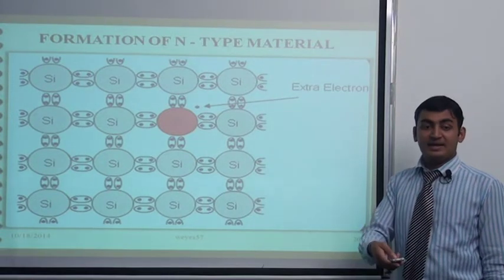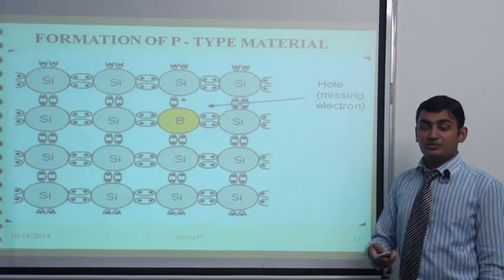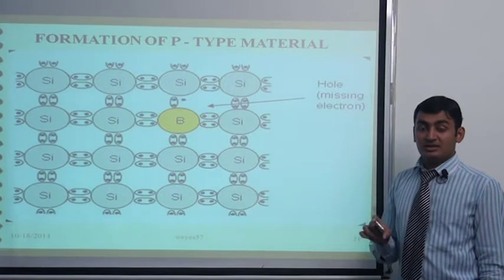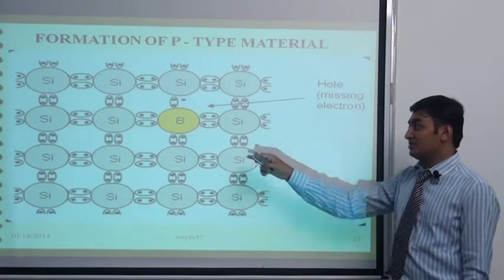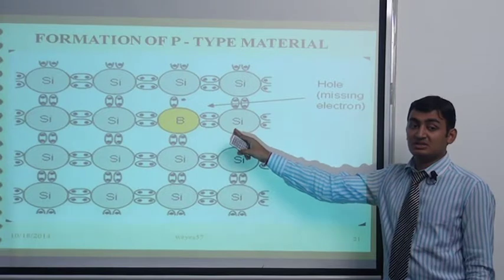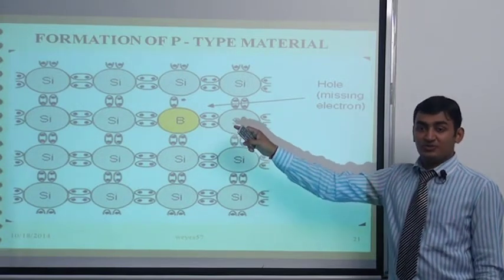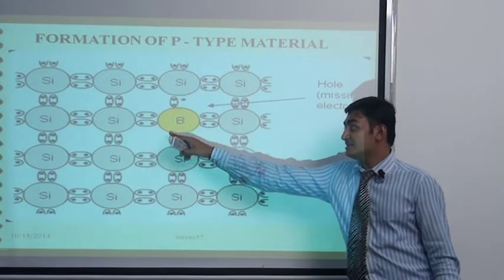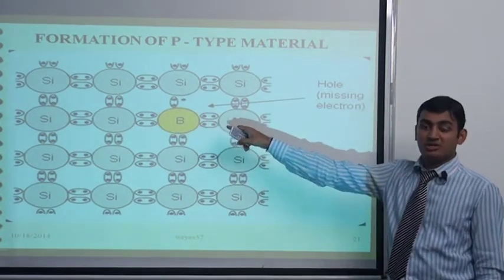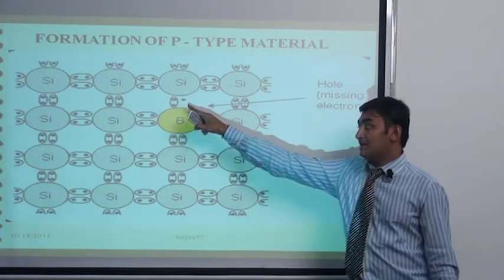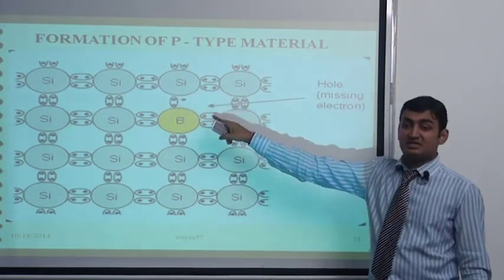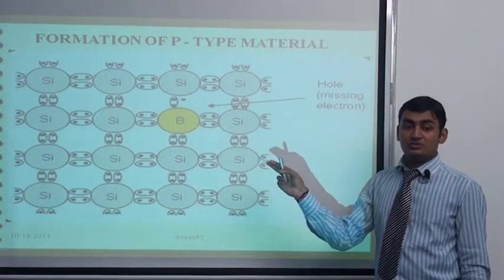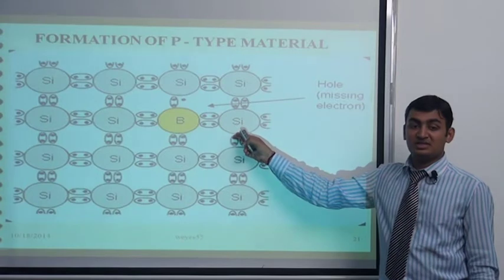Similarly, to form p type semiconductor, we have to dope a trivalent impurity into the pure or intrinsic semiconductor. Boron has 3 valence electrons, so it forms covalent bonds with 3 electrons, and at the fourth bond there is one space, and this space is called a hole. The hole has positive charge, so this type of semiconductor is called p type semiconductor.